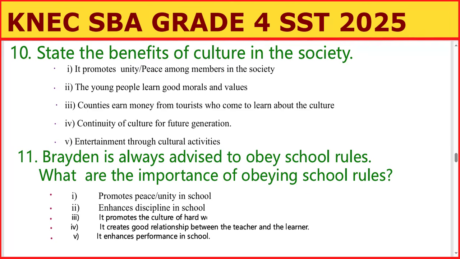So once you are a disciplined child, your performance is going to do well. So you are going to shine even in academics. So these are the benefits of obeying school rules. Promotes peace, promotes unity. It enhances discipline in the school. It promotes the culture. It creates good relationship between the teacher and the learner. It enhances performance in school, and so on.